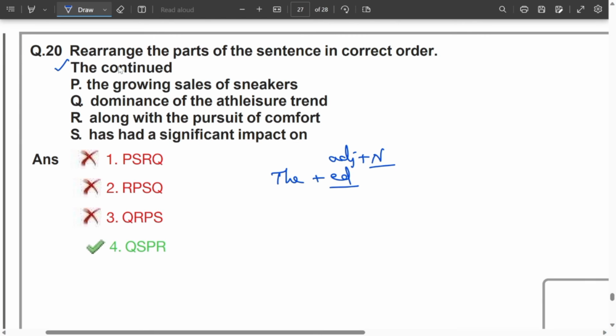Where is the noun? "The continued, the growing" is not sensible at all. Eliminate P. Next, "the continued dominance." Dominance is a noun form, sensible. Next, "the continued along." Along is a preposition, not possible. "The continued has" has a helping verb, not possible. So which is a possible option in the beginning? Only Q is possible. Your answer should go with the 3 or the 4.